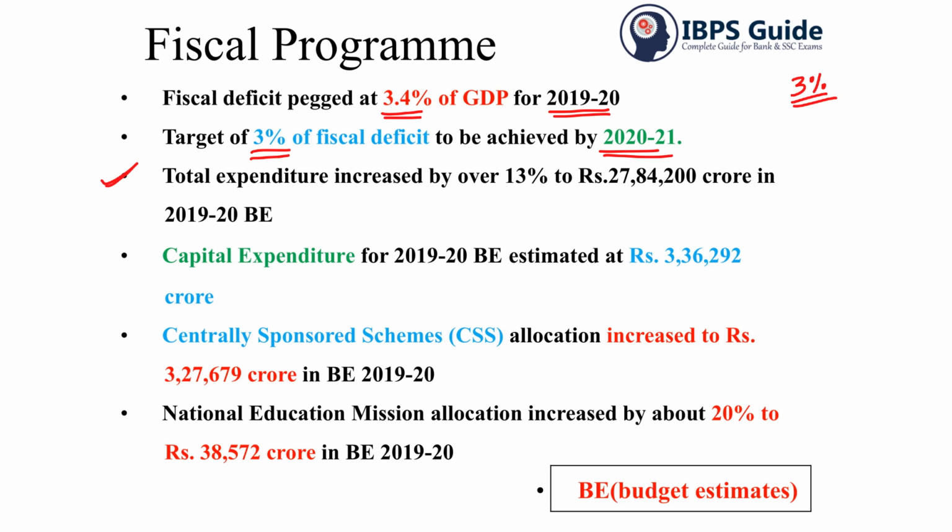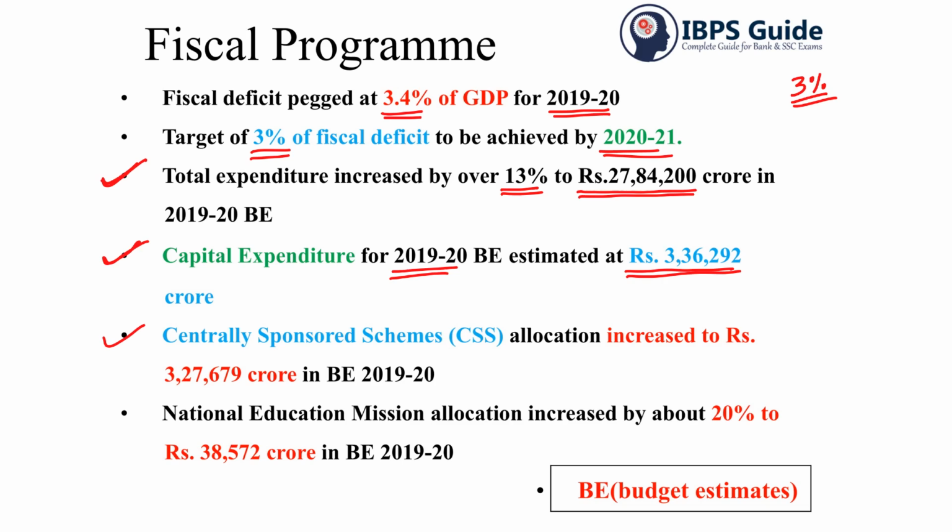Now the total expenditure is increased by around 13% to 27,84,200 crore in 2019-2020, and the capital expenditure for 2019-2020 is 3,36,292 crores.